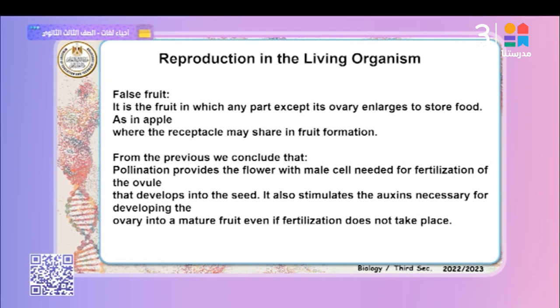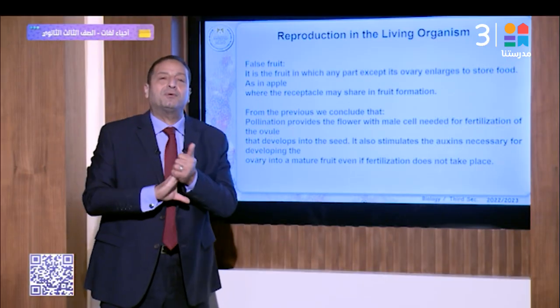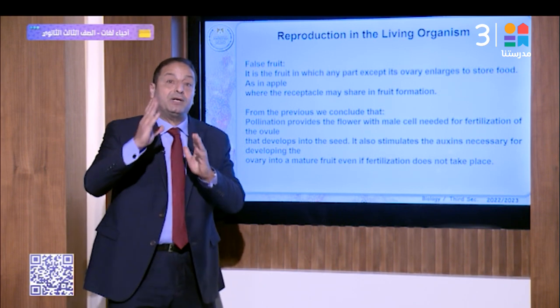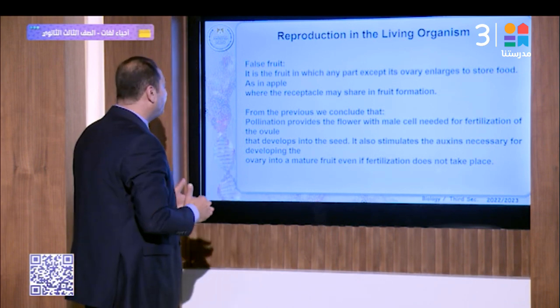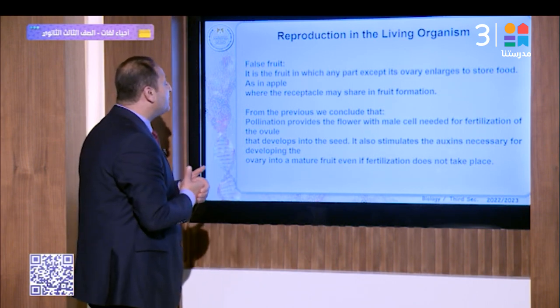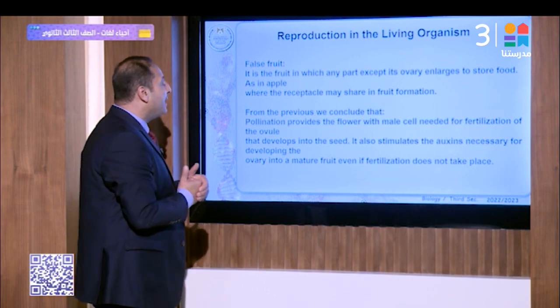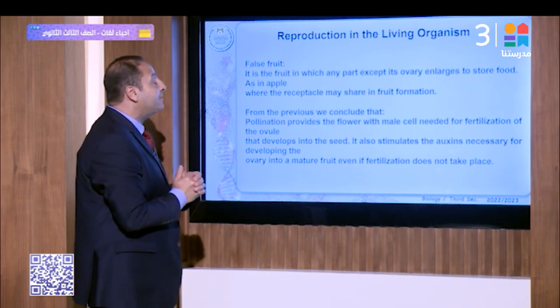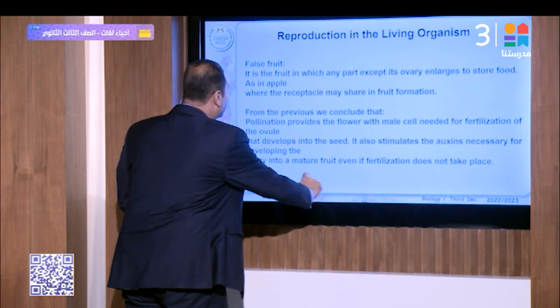When studying the endocrine hormone systems, we focus on auxin. Auxin plays an important role in growth, ripening of the fruits, stimulation of the ovary, and the formation of a specific type of fruit, and all fruits found in the plant are helped by auxins. The ovary may mature into fruit even if fertilization doesn't take place. That's right. Receptacles.